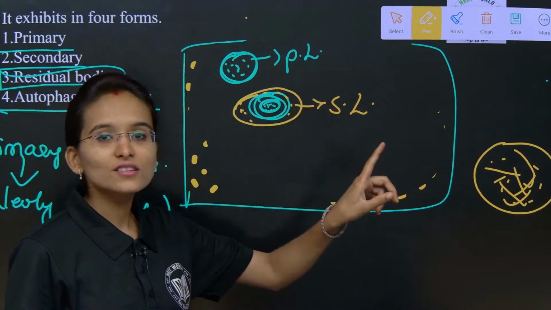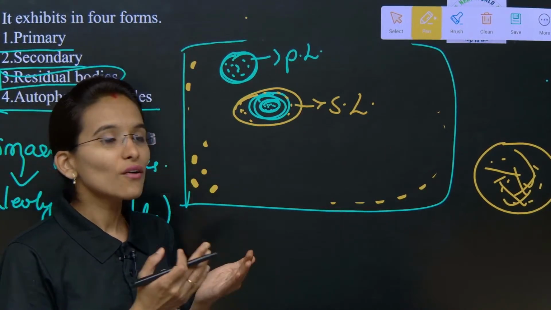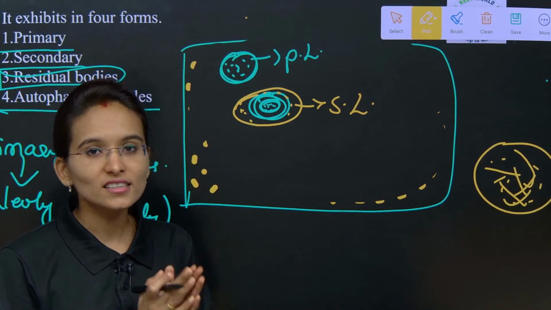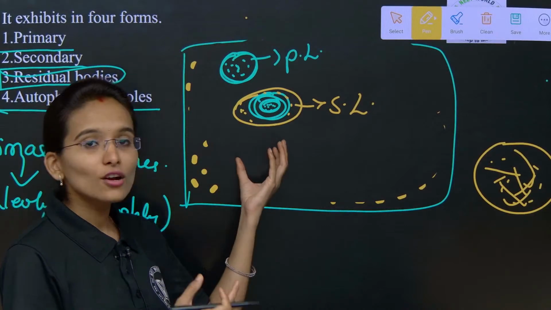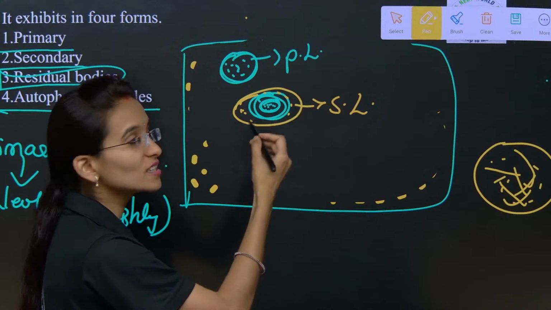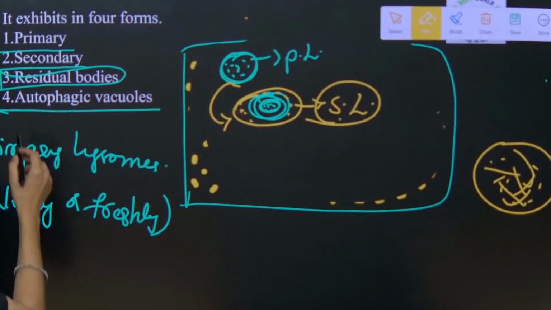So the primary lysosomes are first formed or newly formed lysosomes. Later, the food particle included inside that vacuole, along with the vacuole, is fused with the lysosomes. Hence, here we are calling it the secondary lysosomes. Clear with the concepts? So now, residual bodies.